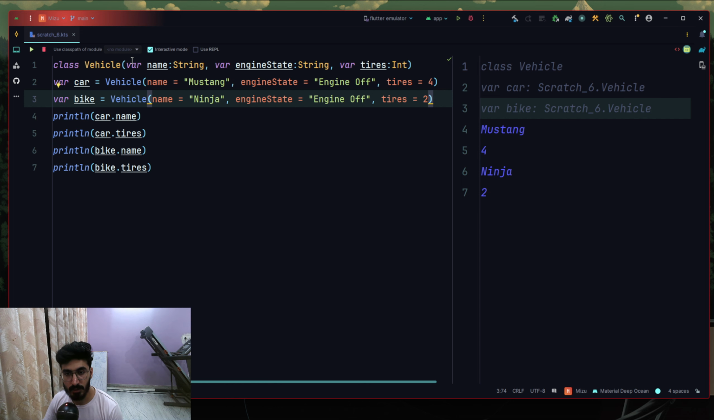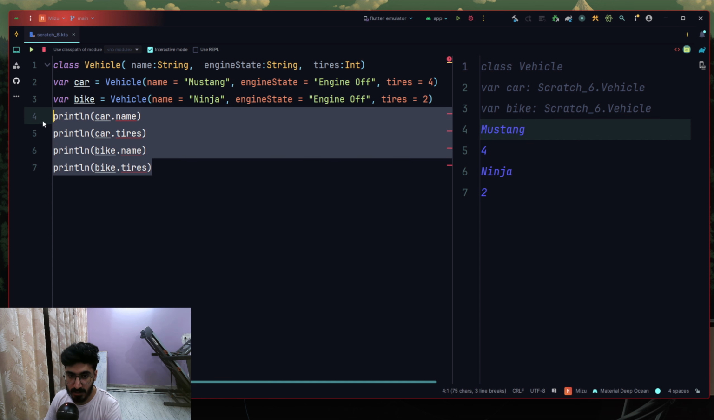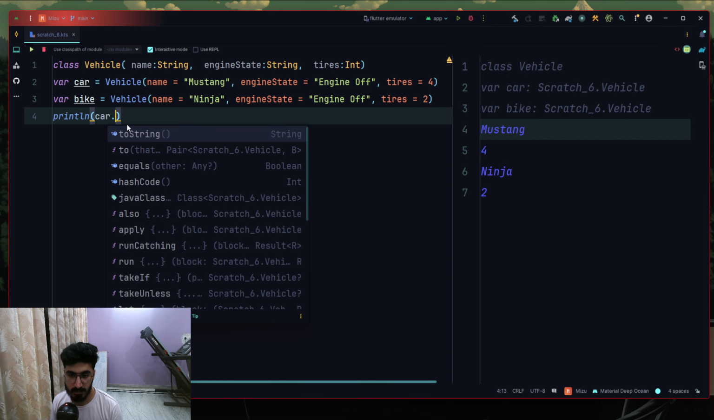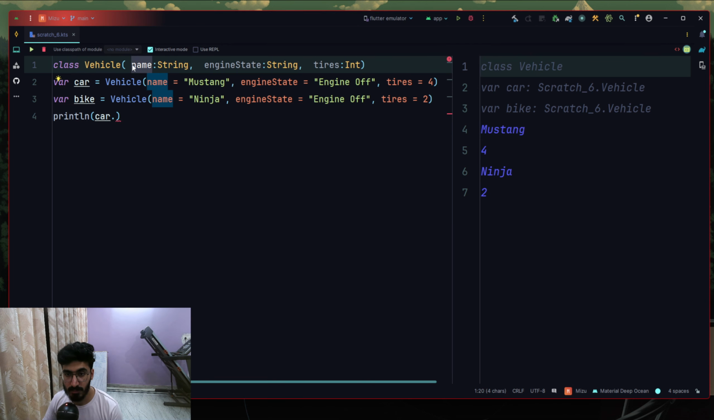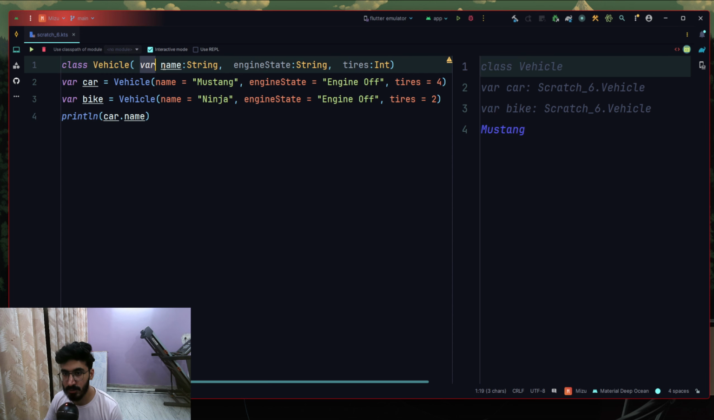One important concept that I want to introduce here is, for example, in class Vehicle, we have this var right here. What if we try to remove these vars? As you can see, it starts to give us errors. Let's try to println car.name here. It doesn't give us name anymore. Why is that the case? Because the name becomes immutable in nature. We cannot access it by default. If we do not make it var, the name will always be immutable. So classes have this property that we need to keep in mind, that in order to access them, we need to make them mutable using var.